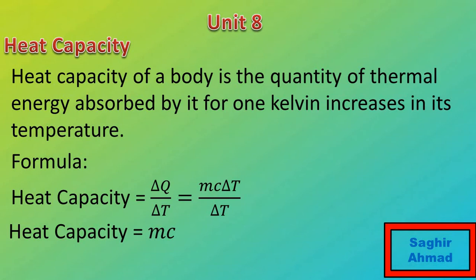This equation means heat capacity is equal to mc. This equation shows that the heat capacity of a body is equal to the product of the mass of the body and its specific heat capacity. For example, the heat capacity of 5 kg of water is 5 kg multiplied by 4200 J kg⁻¹ K⁻¹, that is equal to 21,000. That is, 5 kg of water needs 21,000 joules of heat for every 1 K rise in its temperature. Thus larger is the quantity of a substance, larger will be its heat capacity.